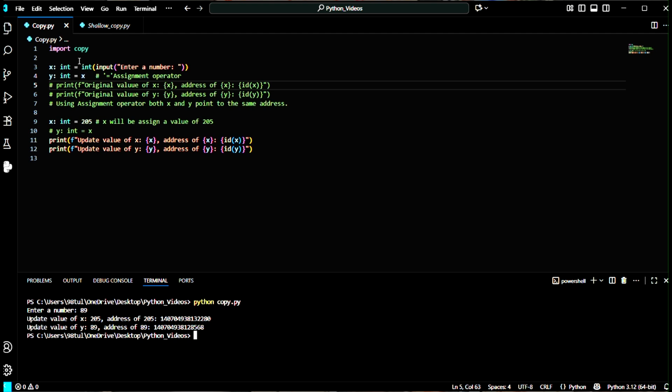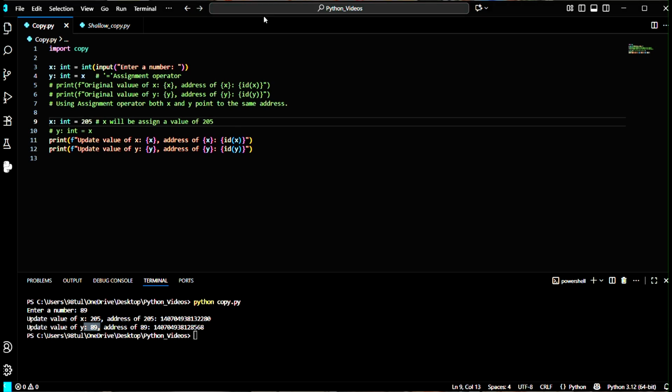First, the value was 89. So y equals 89. You can check here y equals 89 because I have put the value of x in the variable y. So that's why it's giving me 89. But after that, I have changed the value. That means I have put another value instead of the original value. Then the change is only reflected in x, but not in y.